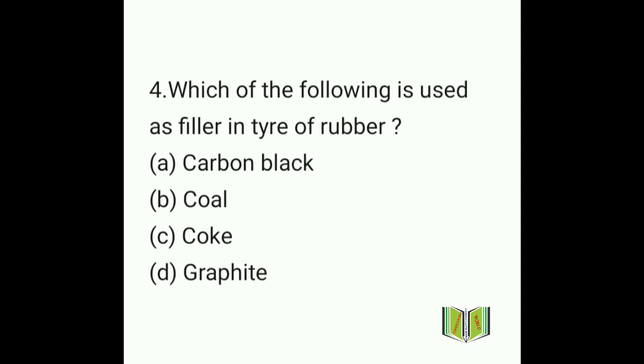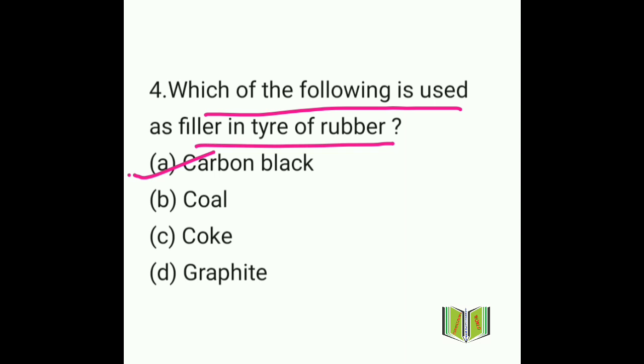Which of the following is used as filler in tire of rubber? This is also a very important question. So what will be the answer here? The answer will be option A, carbon black. Carbon black is basically used as filler in tire of rubber.